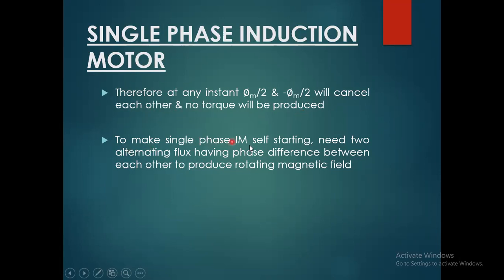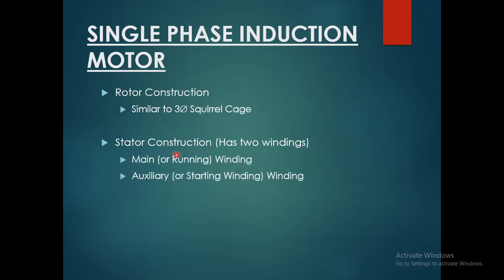To make a single phase induction motor self starting, we need two alternating fluxes with a phase difference between each other to produce a rotating magnetic field. To produce this difference in the direction of flux, we need a capacitor that can fulfill the requirement we discussed. The rotor construction is similar to the three-phase squirrel cage.